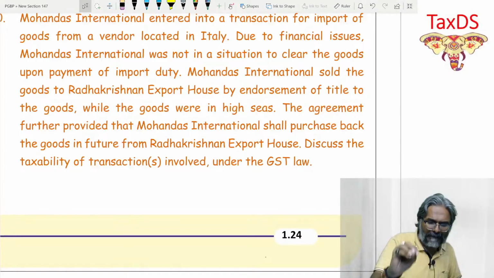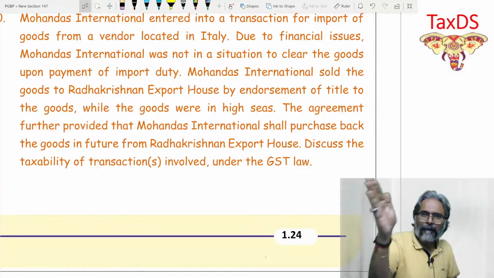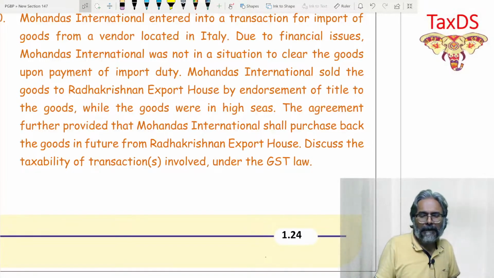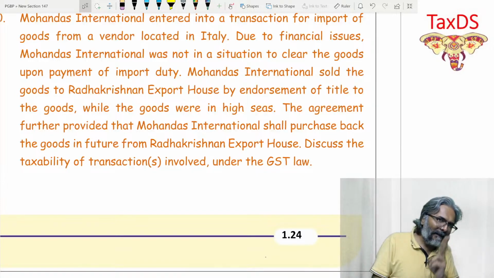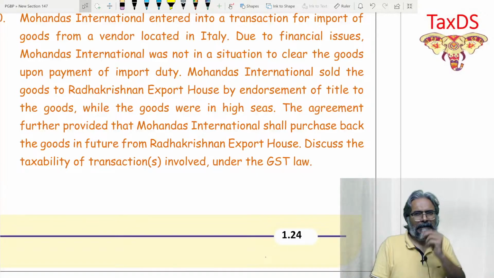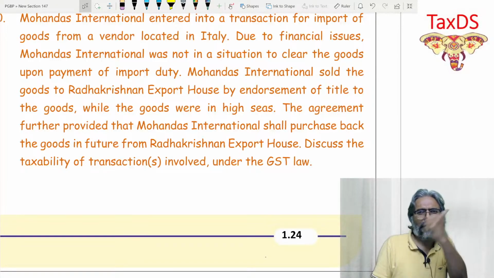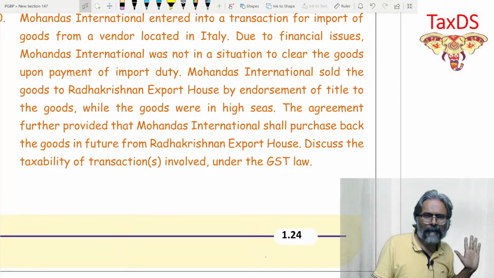So Mohandas is the seller, and Radhakrishnan Export is the importer now, who is going to clear the goods for home consumption. So Radhakrishnan will be liable for import duty at the time of clearance of the goods for home consumption plus IGST as applicable.